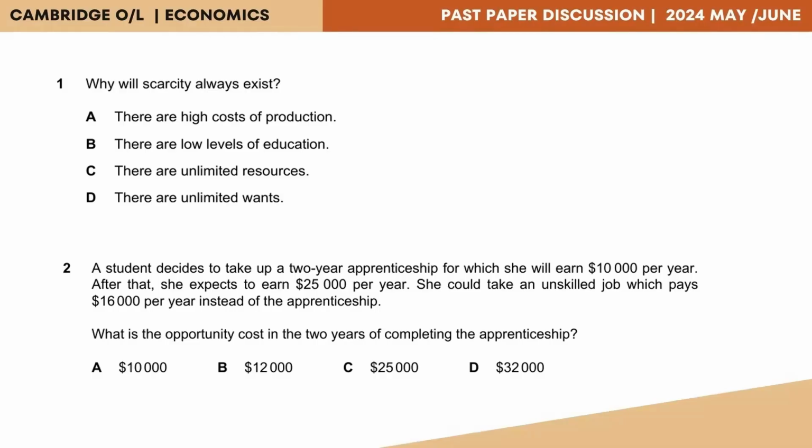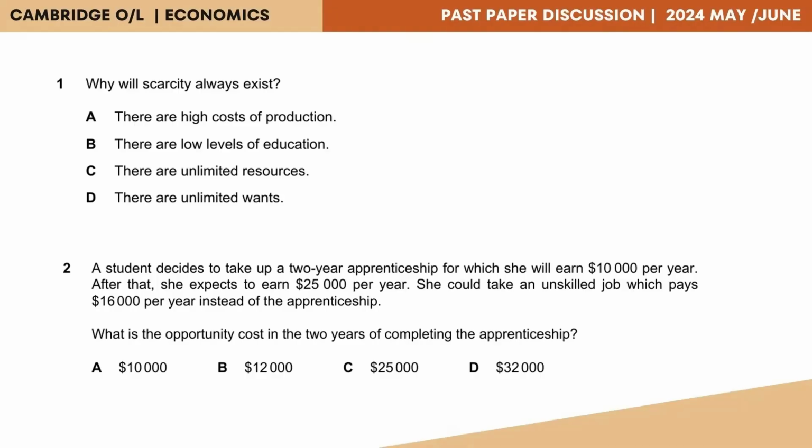Question number 1. Why will scarcity always exist? The options given are: there are high costs of production, there are low levels of education, there are unlimited resources, there are unlimited wants. Now, the easy way to approach this question is to remind yourself the definition for the term scarcity.